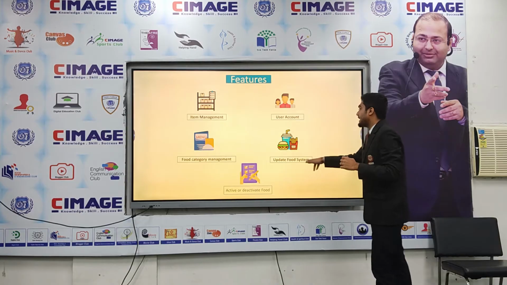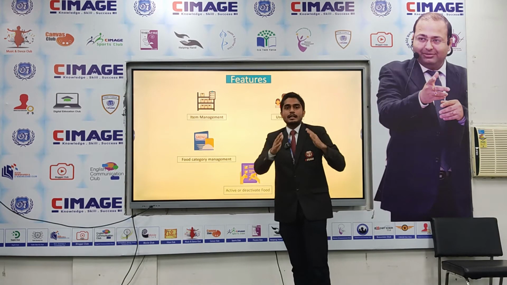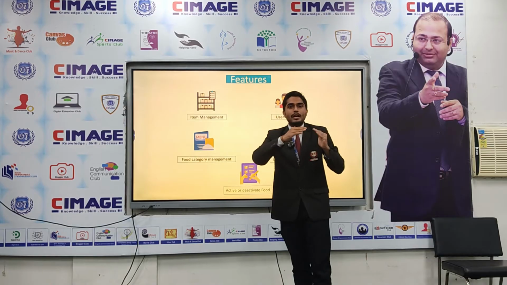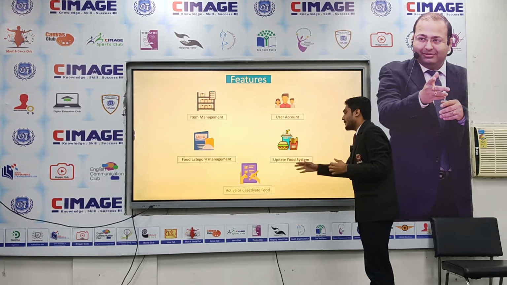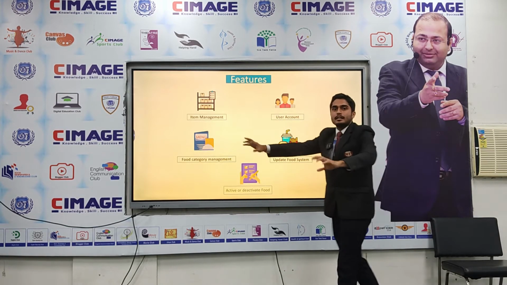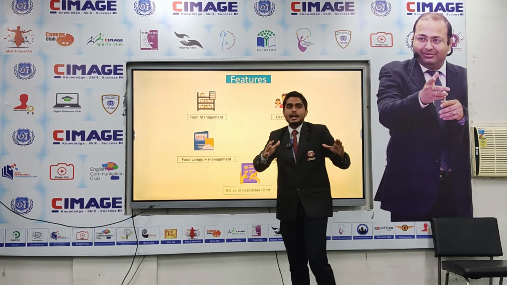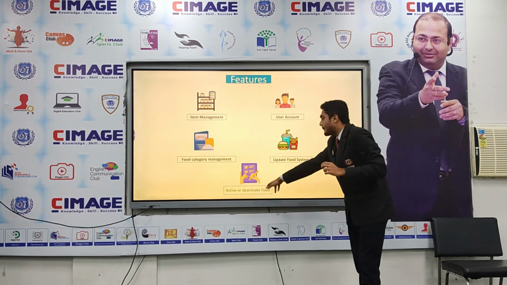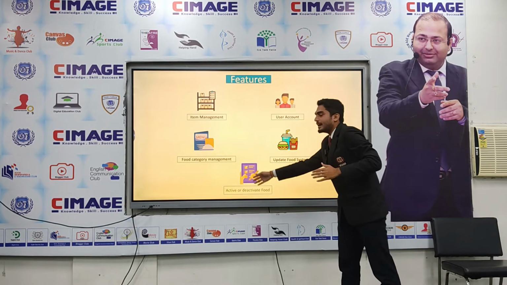And the fourth one is the update food system. If the admin wants to update the food, if the admin wants to increase or decrease the price of the food, they can do that easily. Active or deactive food: that means if the food is not available in the restaurant, then the admin can deactivate the food. Whenever the food is available in the restaurant, then they can activate the food.